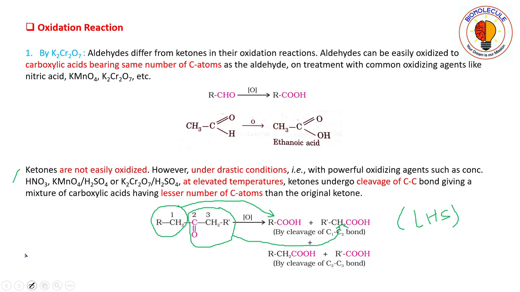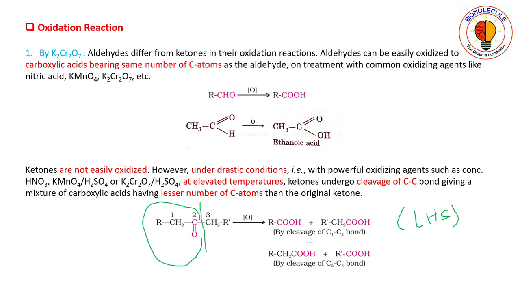Now what happens if the cleavage occurs between the right hand side alpha carbon and the carbonyl group? If we cleave this bond, we will end up with this fragment as this carboxylic acid, and this fragment as this one. So here, cleavage occurs between the right hand side alpha carbon and the carbonyl group.